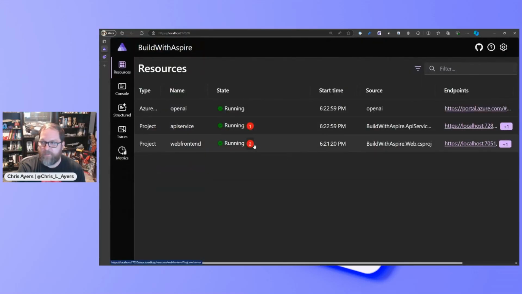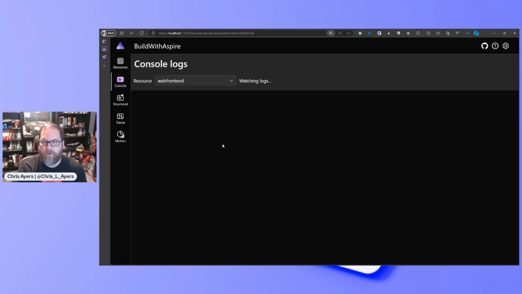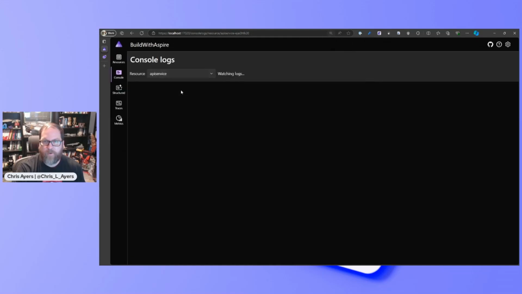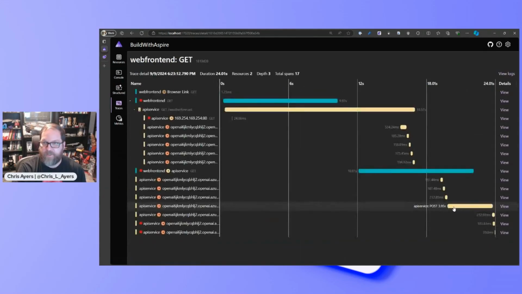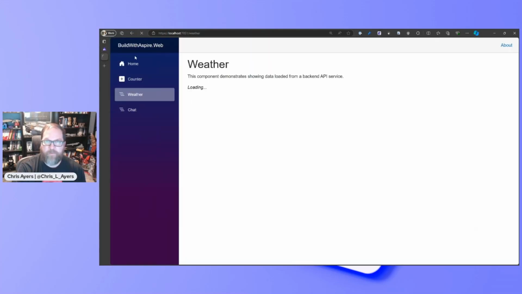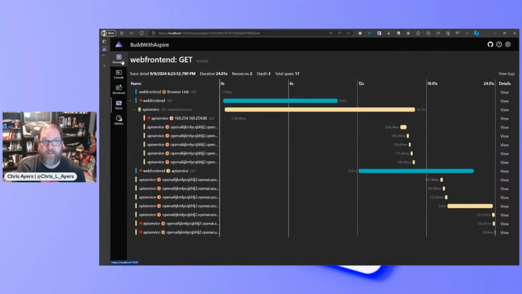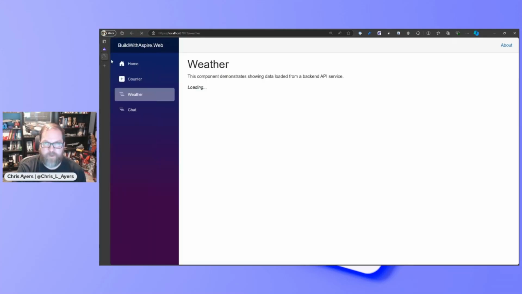So notice we've got some errors, and if we look at our console, yep, we have some resilience event occurred. And I can actually go into my traces. I can see all the retries that happen. So yeah, the first time this ran, it didn't really like it too much. Normally I don't have that problem, but I've been messing with the code a little bit, so it probably caused an issue.